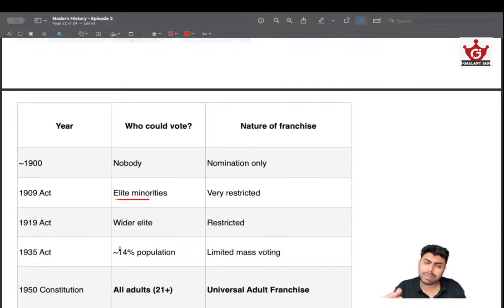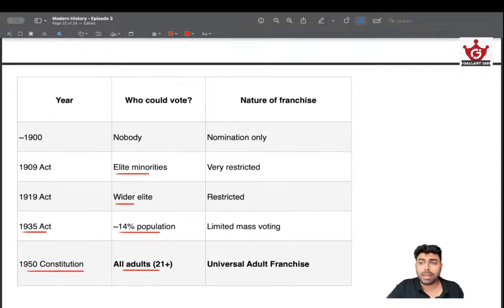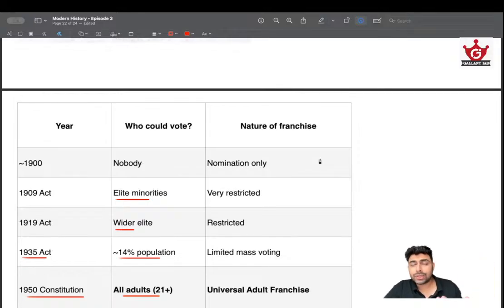In the 1919 Act, it was expanded, but again, it was not a universal thing. It was expanded with slight relaxation in property or education requirements, things like that. In the 1935 Act, we had the maximum number of voters. About 14% of the population had the vote. This was the maximum under British rule. So this is far from being universal. Like 86% of the population didn't have the vote. It was only after 1950 that a proper universal adult franchise was adopted by India. So this is the history of voting in India.